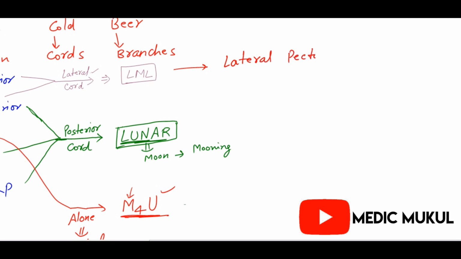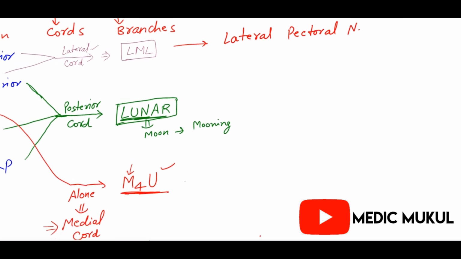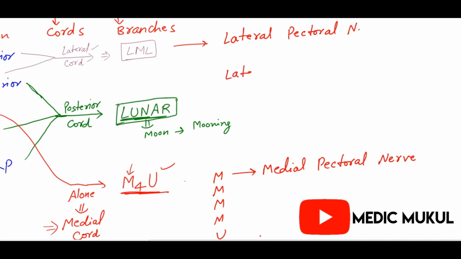It should also have the medial pectoral nerve, so M for medial pectoral nerve. Then one more L: lateral means the lateral root of the median nerve. And remember, M for the medial root of the median nerve.